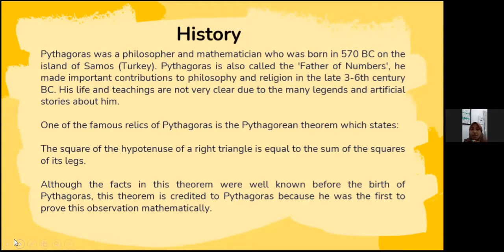One of the famous relics of Pythagoras is the Pythagorean Theorem, which states that the square of the hypotenuse of a right triangle is equal to the sum of the squares of its legs. Although the facts in this theorem were well known before the birth of Pythagoras, this theorem is credited to Pythagoras because he was the first to prove this observation mathematically.